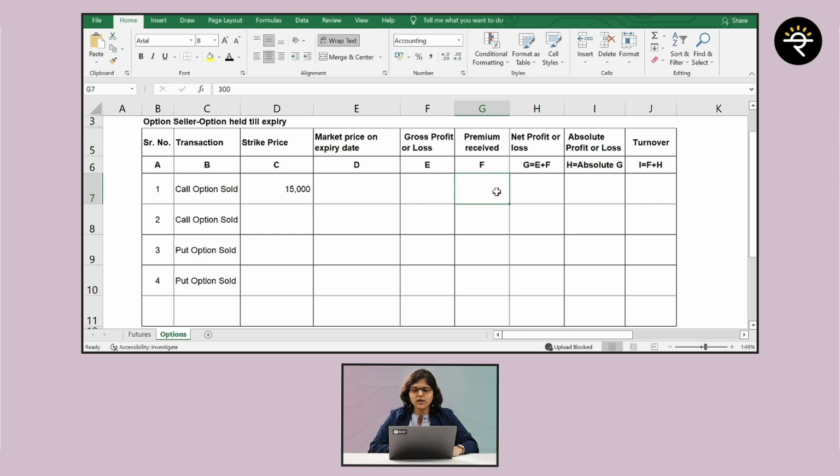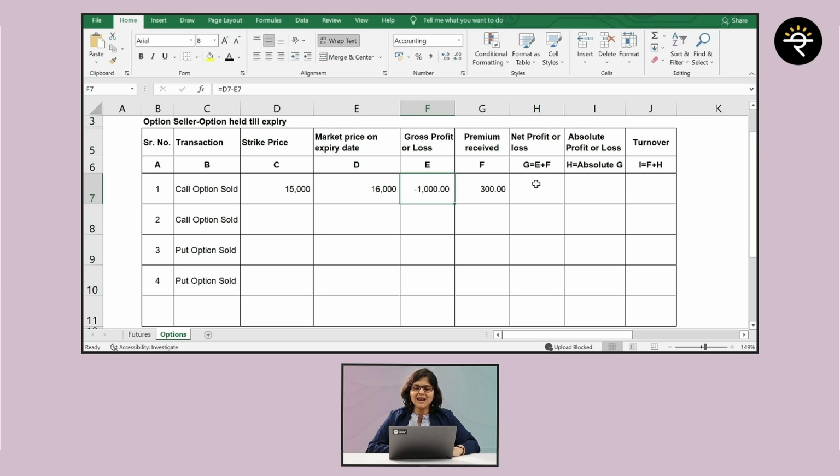Of course, I'm sure if you have done transactions in futures and options, everyone knows that if you're a call seller, you must have received premium for that, and premium is 300 rupees, right? So now let's understand based on a case study what happens on expiry date. Assume that on expiry date the market closes at 16,000. So this went against your trade and this went in the favor of call buyer. So is the call buyer going to execute that? Answer is yes, and you will have to face a gross loss of 1,000 rupees, right?